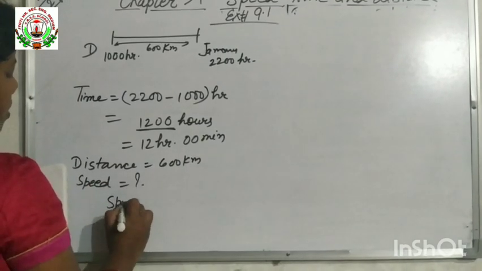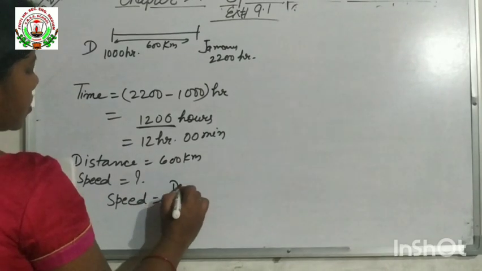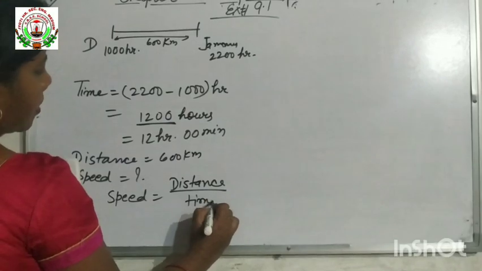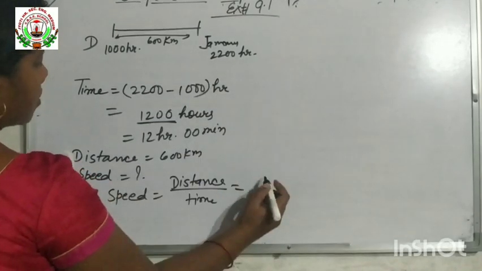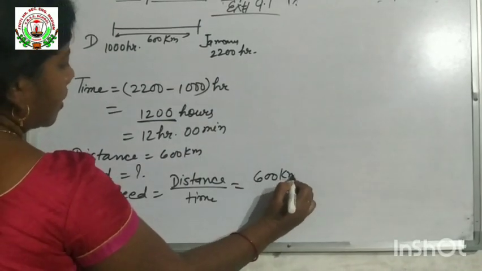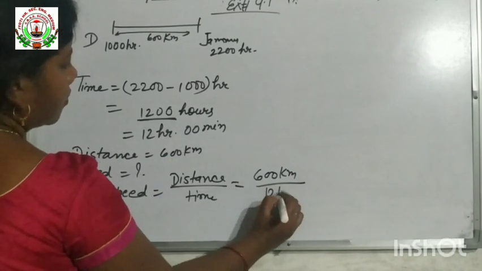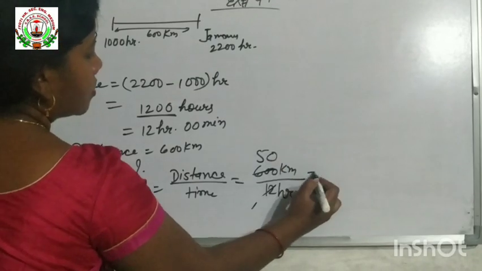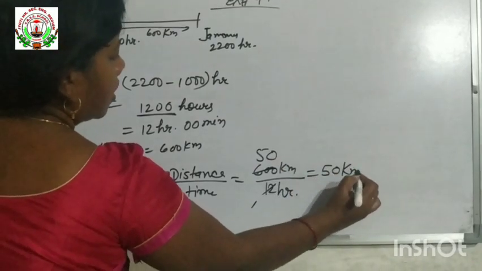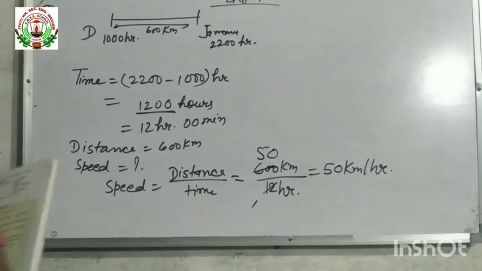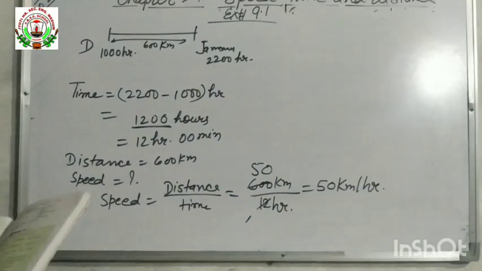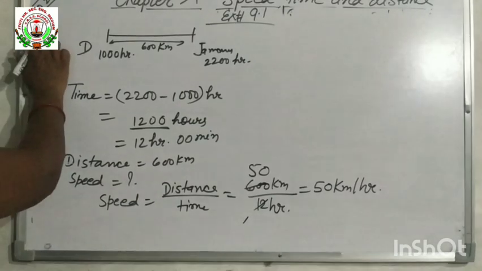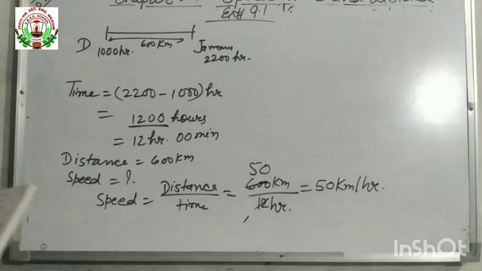So you know speed is equal to distance by time. Distance is given, that is 600 kilometer, and time is 12 hours. Okay, 12 fives are 60 and 0, so 50 kilometer per hour is the speed of that bus. Understood? That is the answer of question number 3. Sorry, it is question number 3. We have completed that question.